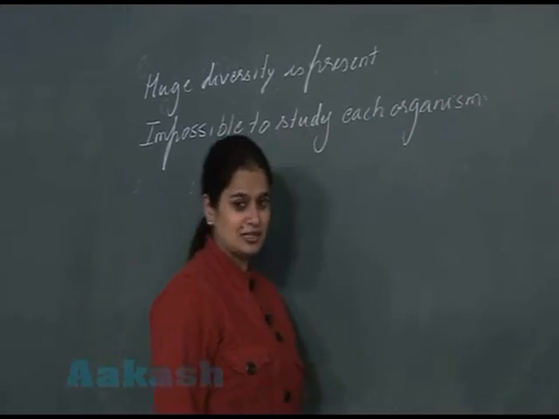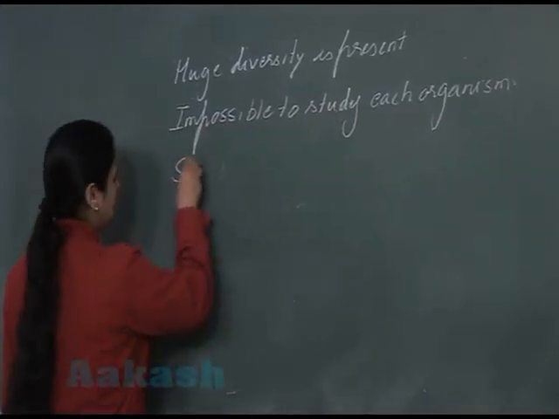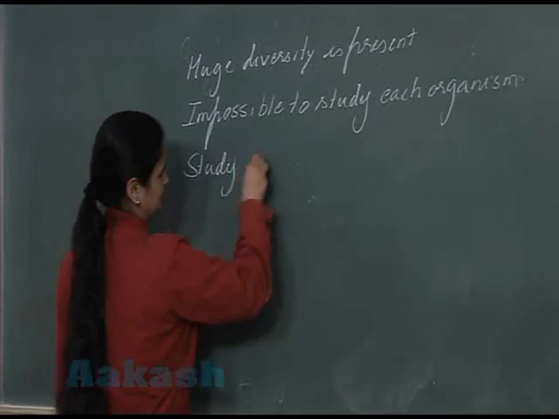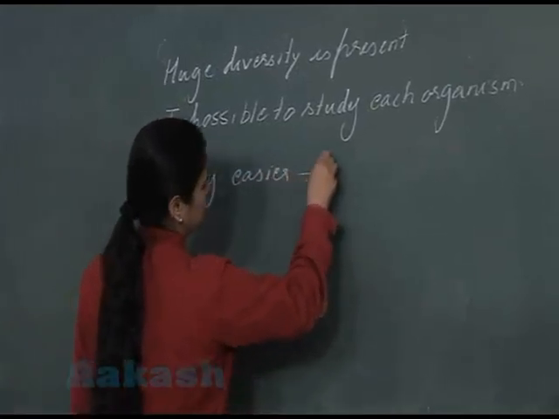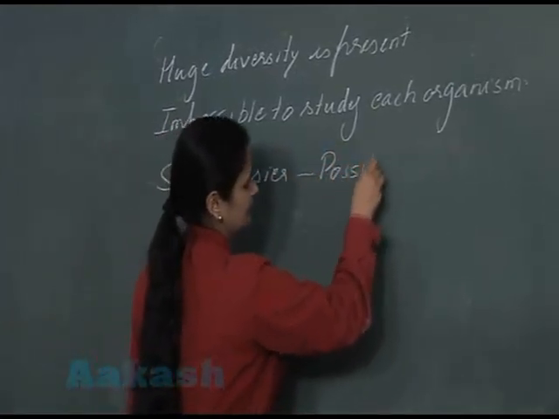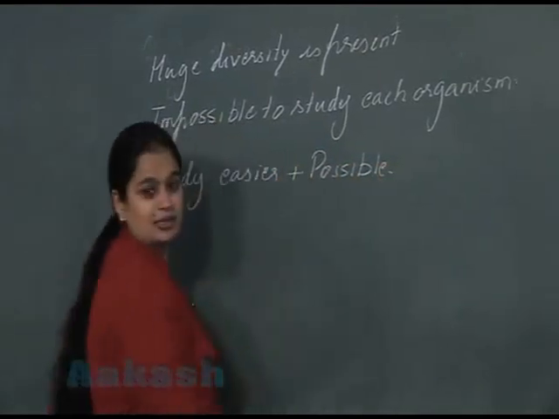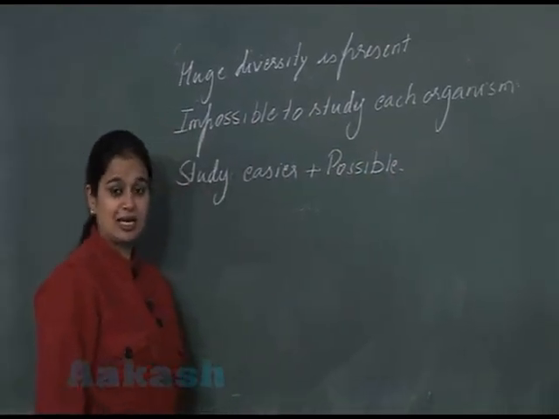So to make the study of these organisms easier and possible, what have scientists, biologists done?